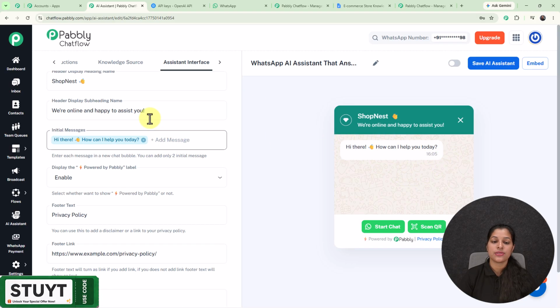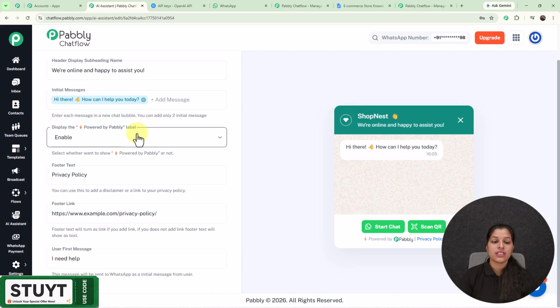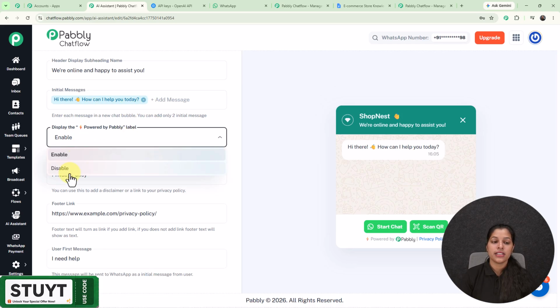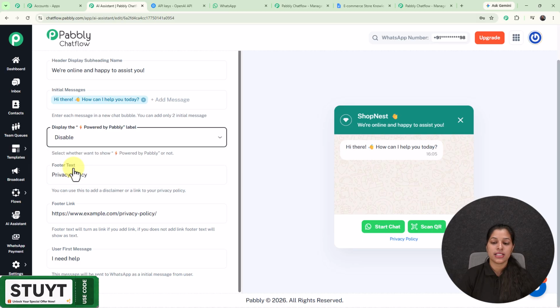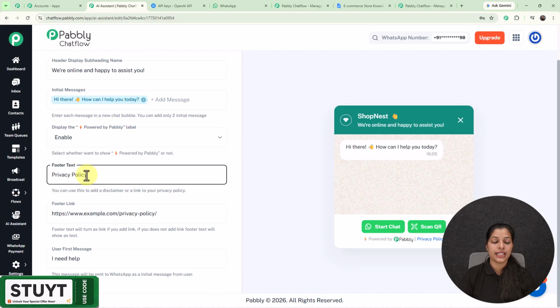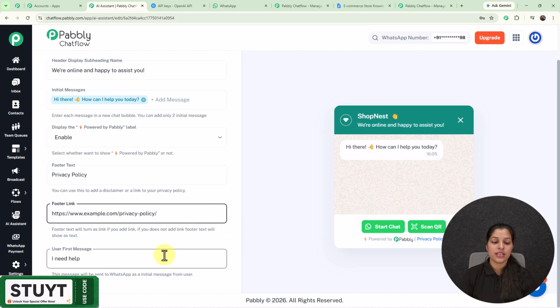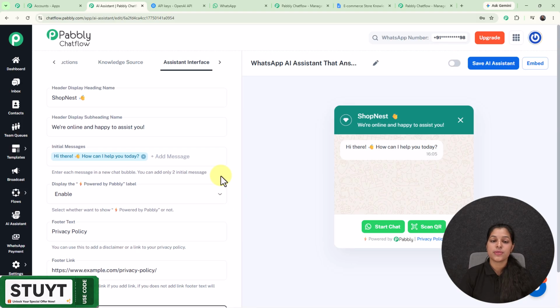And here you can enter two initial messages, and for this field that is powered by Pabbly label, you can either enable or disable it. And as I have disabled it, you can see the powered by Pabbly label has disappeared, but I'm going to keep it enabled only. And here on this field you can provide the footer text, footer link, and at last we are getting this option for user's first message. So this is the message which will be sent to WhatsApp from the user's side.